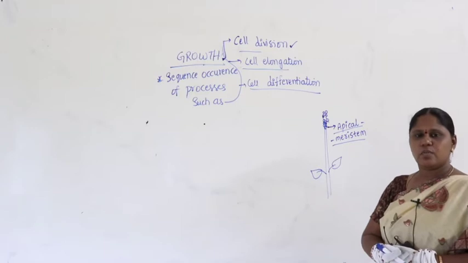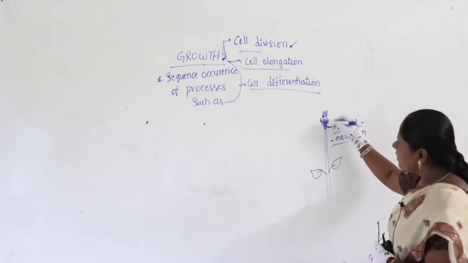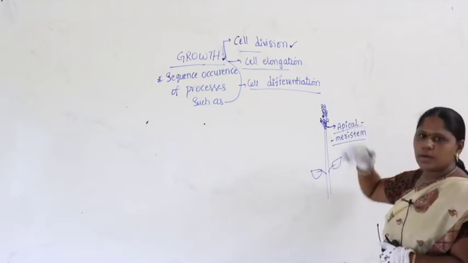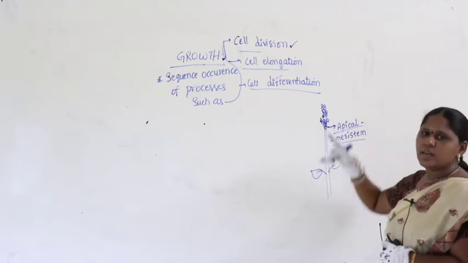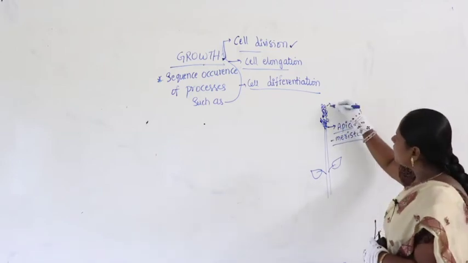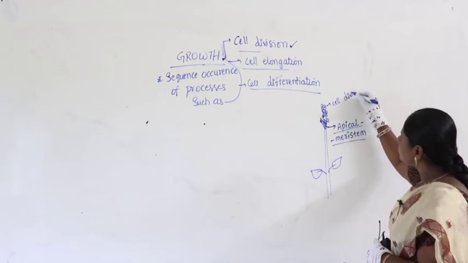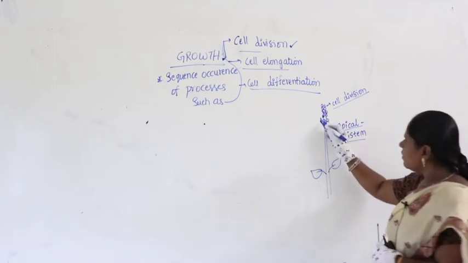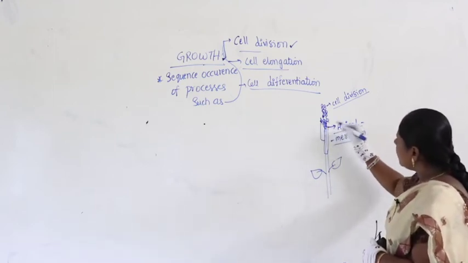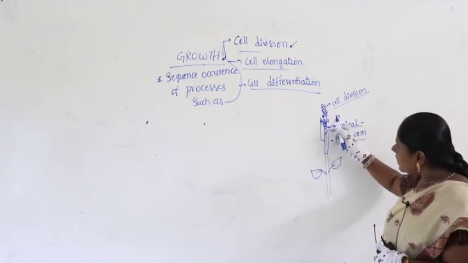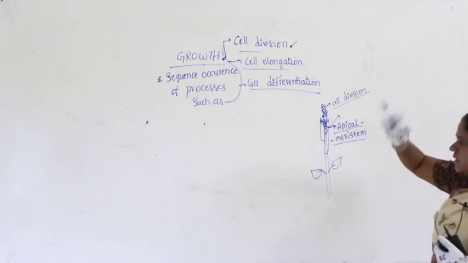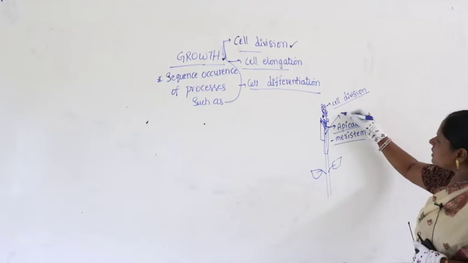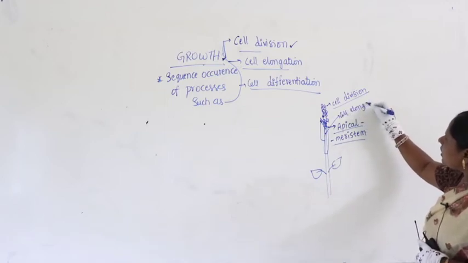At the time of cell division, what happens? One cell divides and produces two cells. The two cells further divide and become four cells. So, initially the cells undergo the first phenomenon, cell division, followed by cell elongation. After cell division, cells elongate in size, meaning they extend their size. So cells undergo the process called cell elongation.